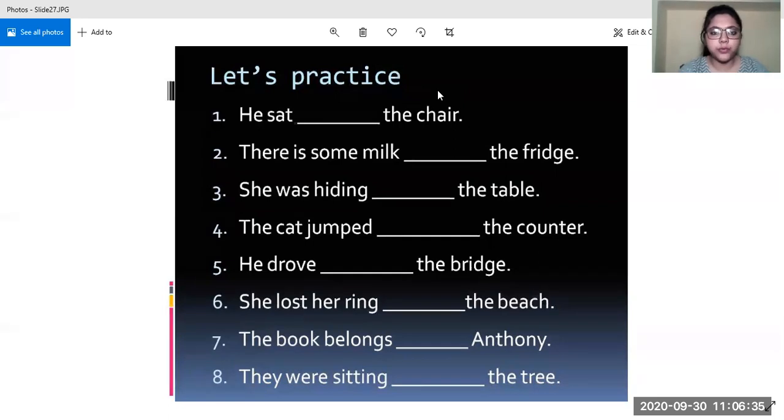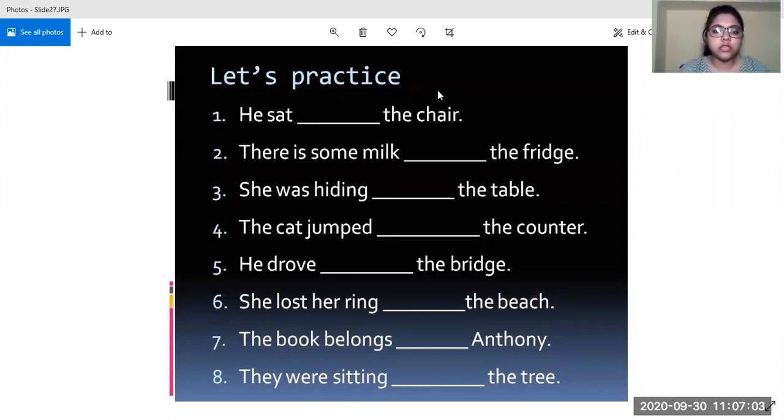No, that is not appropriate. What else? Think of something good. Punch, what do you think the answer will be? Ma'am, the cat jumped on the counter. No, on the counter will not be the answer. The cat jumped over the counter, because when the cat is jumping, it is in motion.